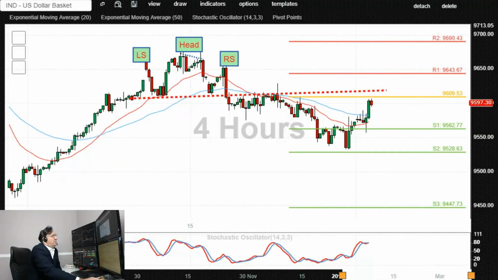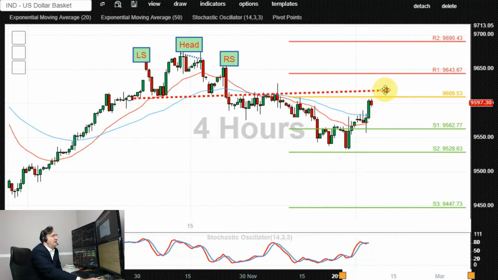This is the intraday price for the US dollar index. It appeared to be forming this topping head and shoulder pattern. And last week we were talking about the major point of interest, which is this neckline area of the topping head and shoulder pattern around 96. The price is currently retesting that level from underneath as a newly found resistance.